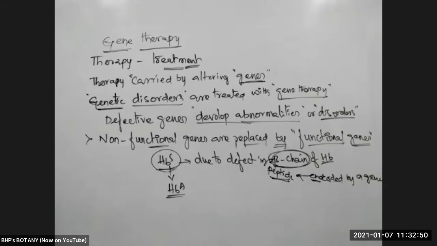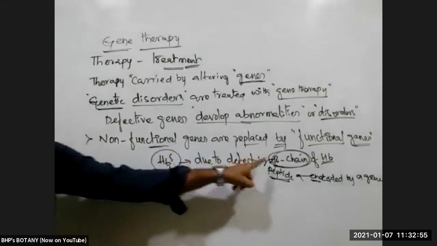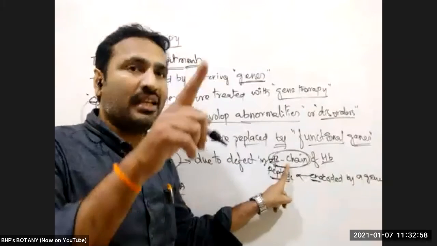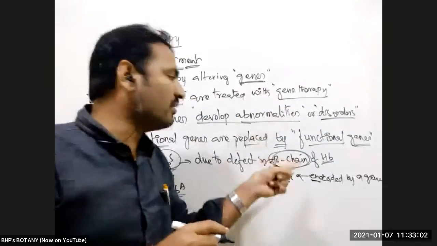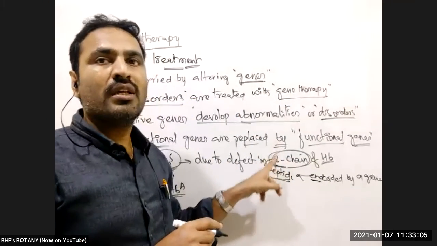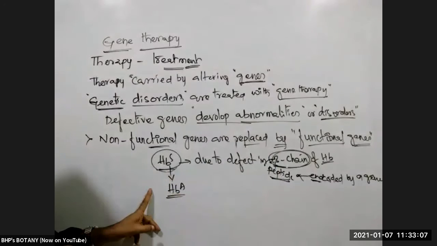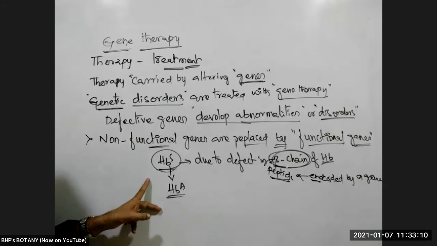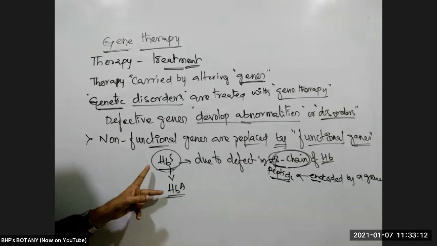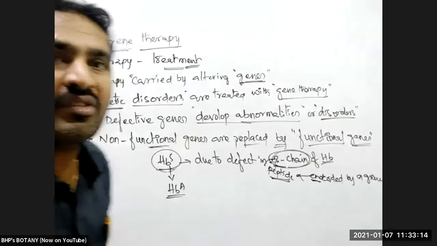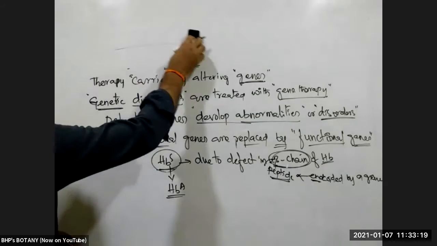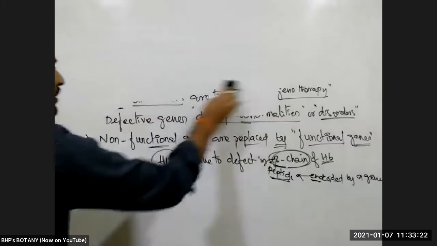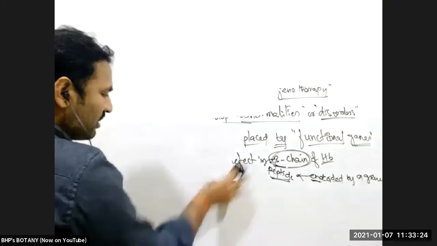Adult hemoglobin, normal hemoglobin, will be produced. The defective gene was producing valine in the 6th position. We remove that gene and replace it with the original gene, so that in the 6th position the original glutamic acid will come, forming original hemoglobin. Like that we can do gene therapy for the treatment of genetic disorders, in which non-functional genes are replaced with functional genes. That is the gene therapy process.